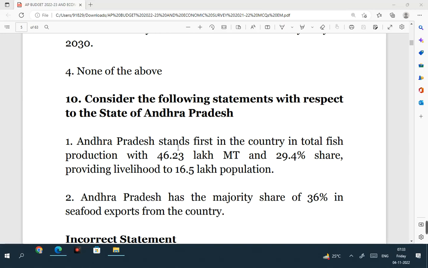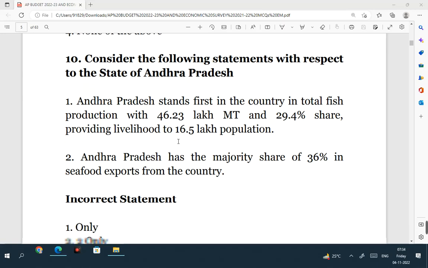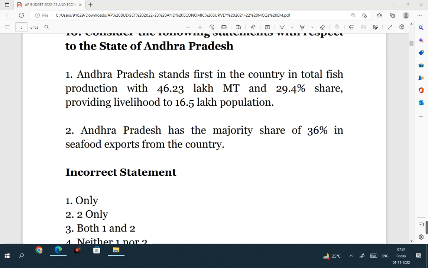Andhra Pradesh ranks number 1 in fish production at the national level. The total fish production is 46.23 lakh metric tons. The share of AP in the total fish production in India is 29.4%, and it provides livelihood to 16.5 lakh population. So the statement is correct.